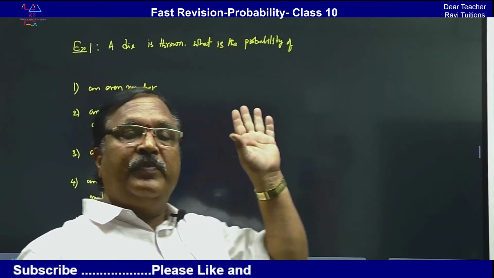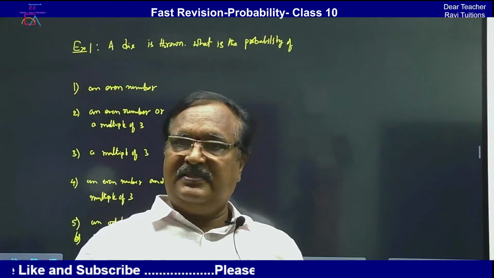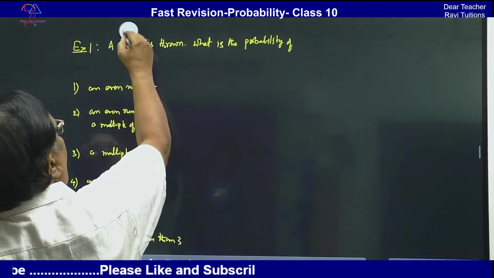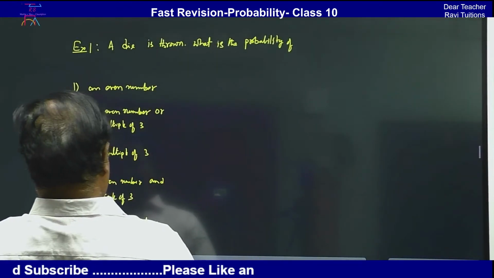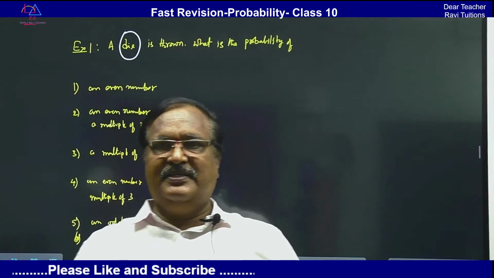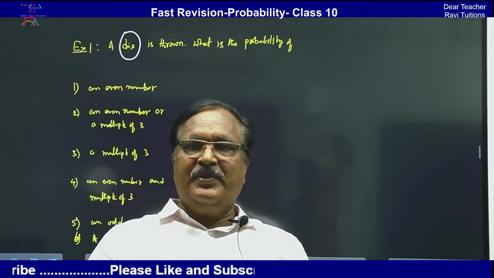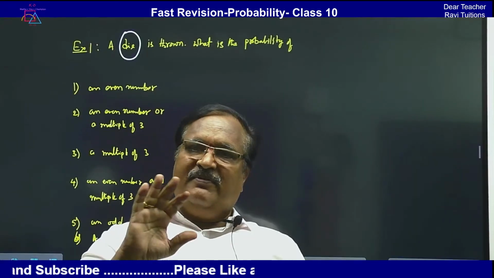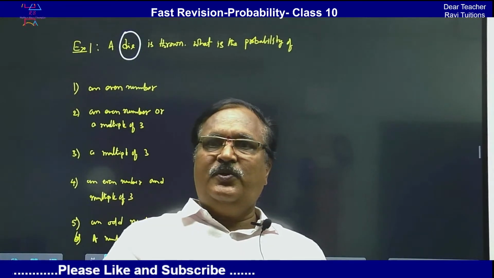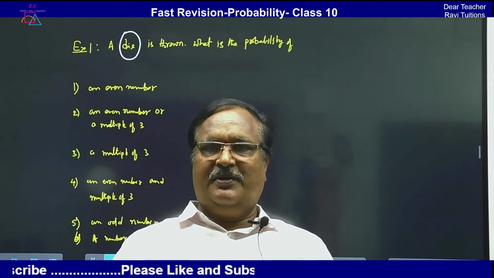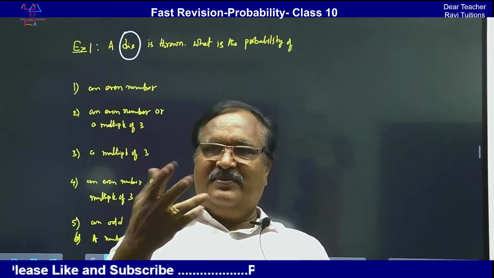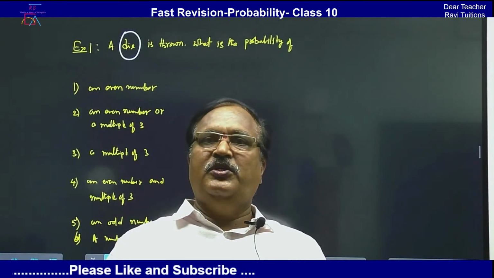Now I will have a question here. This is an examination question, a previous board exam question. A die is thrown. Die means when you are playing snakes and ladders or some games. A die is a cube, so there will be 6 sides. On every side 1, 2, 3, 4, 5, 6 will be there. When you throw and see the top surface, whatever is there, that is the outcome.